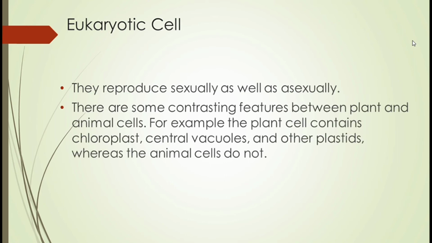And then, there are some contrasting features between plant and animal cells. For example, the plant cell contains chloroplast, which is responsible for food making. Another one is central vacuoles and other plastids, whereas the animal cells do not. Wala pong chloroplast yung mga animal cells. So, meron po silang differences between animal cells and plant cells. So, yan po yung definition ng eukaryotic cells.